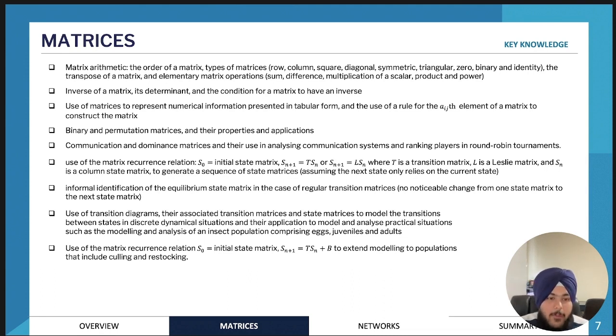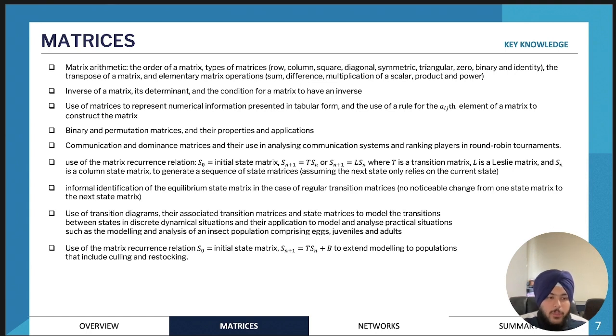So firstly, we'll be going through matrices. I have included the key knowledge dot points from the VCAA study design, but mainly we will be covering matrix arithmetic. We'll be looking at the inverse of matrices and how to find the determinant, and also the conditions for when a matrix may have an inverse. We'll be looking at the different types of matrices and how we use them throughout this topic. We'll also be looking at how matrices are used to represent information. We'll be looking at binary and permutation matrices as well as their properties and applications.